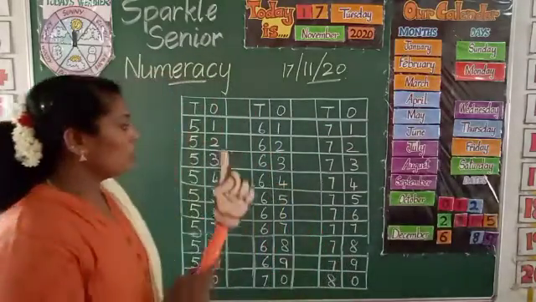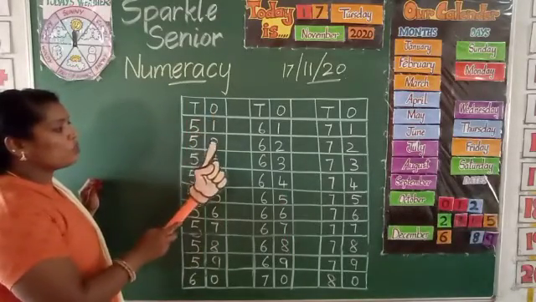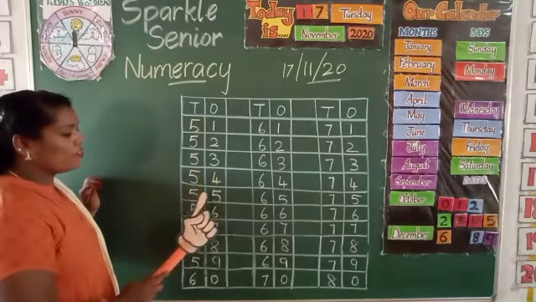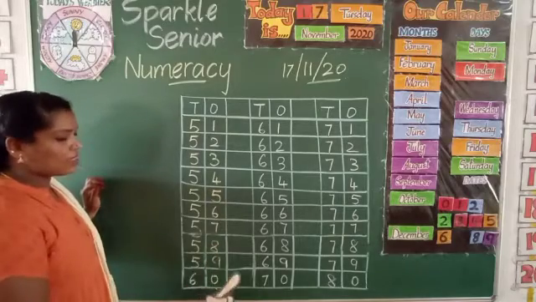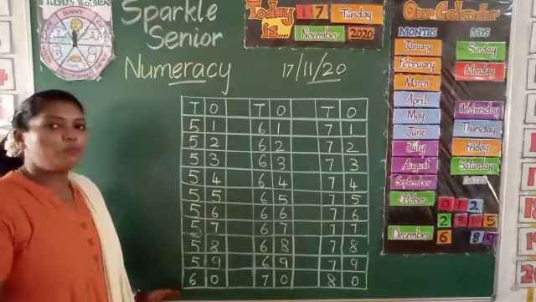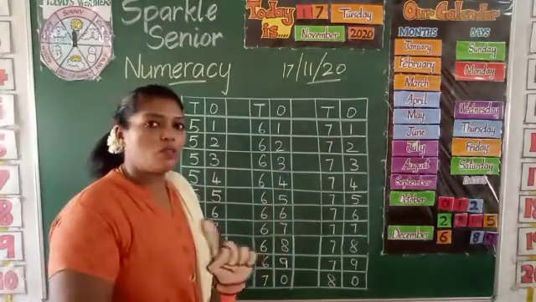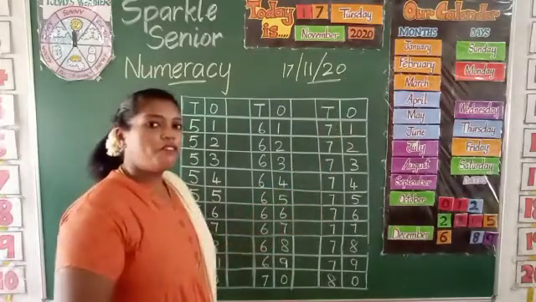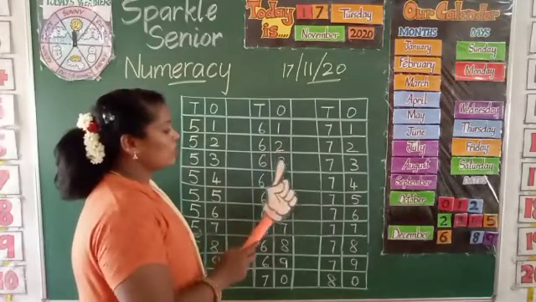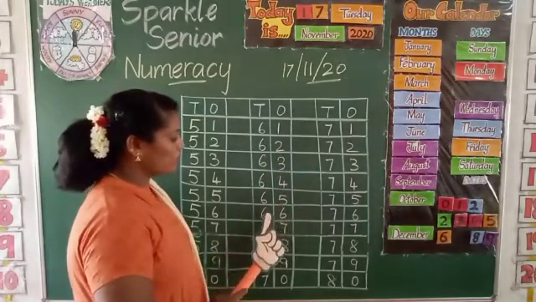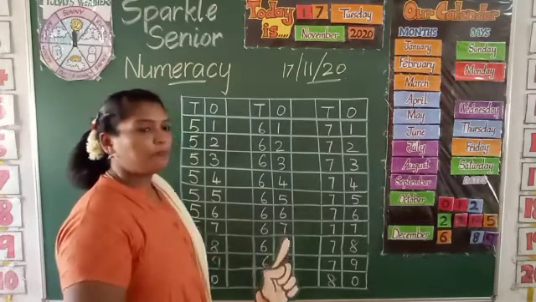Okay. And let's see, this is how you have to write. So tens ones, 51, 52, 53, 54, 55, 56, 57, 58, 59 and 60. So you have to write 51 to 60 in one page for 3 times. Then go to the next page and write on the top, say and write numbers 61 to 70, and write tens ones for 3 times. 61, 62, 63, 64, 65, 66, 67, 68, 69, 70.